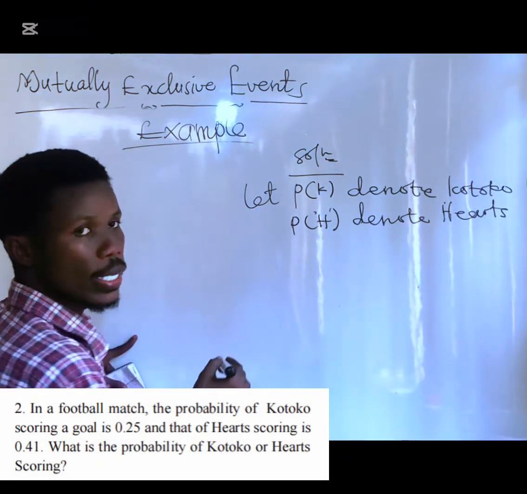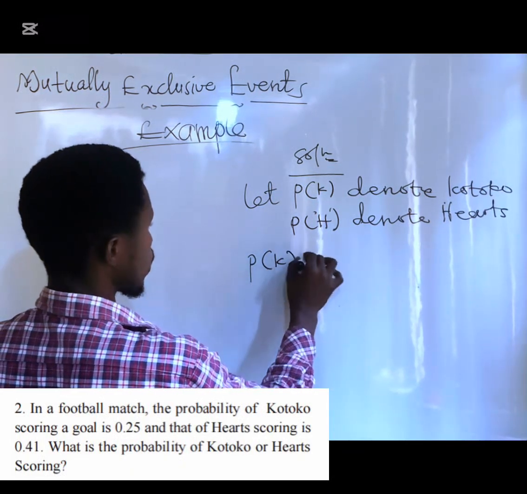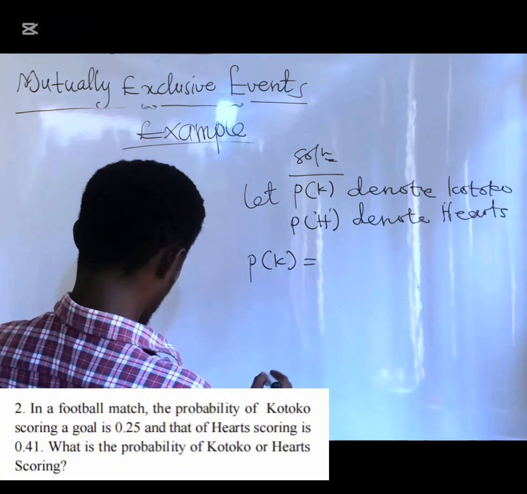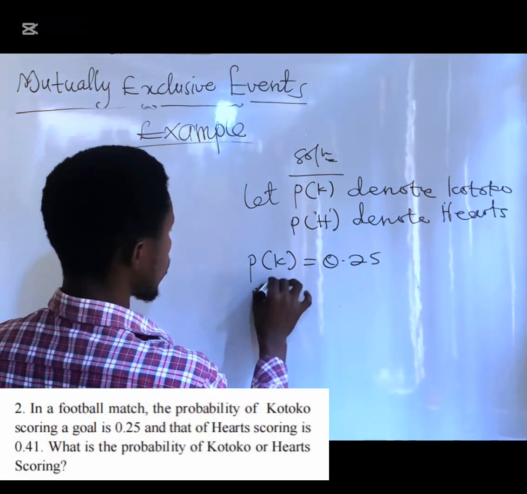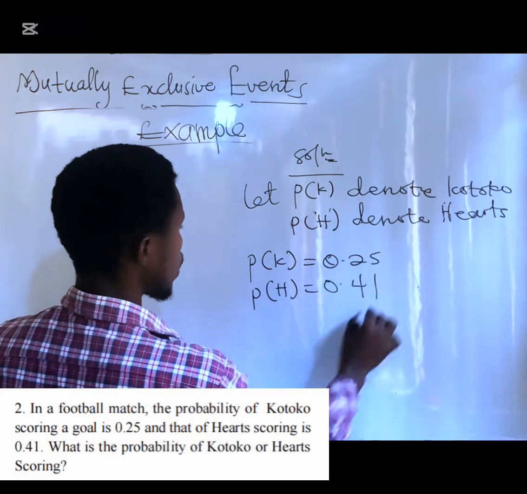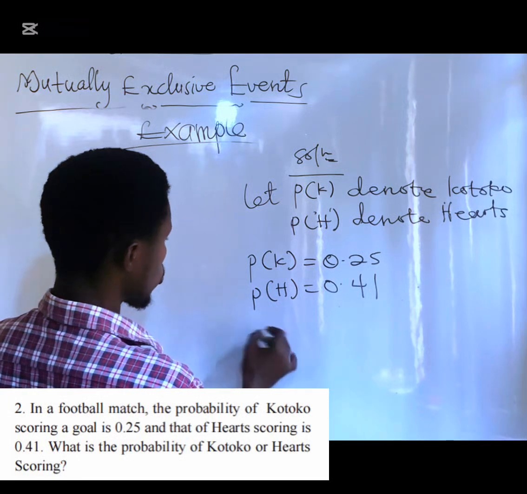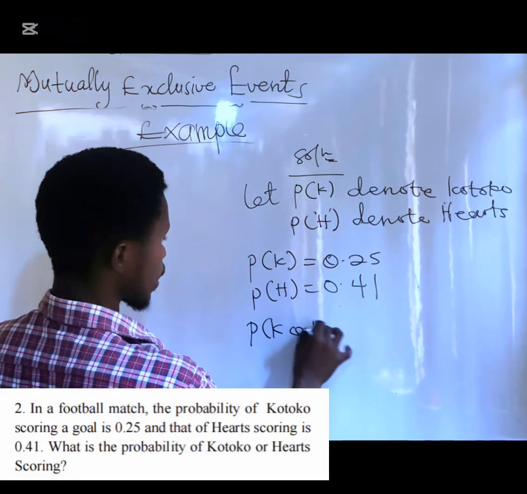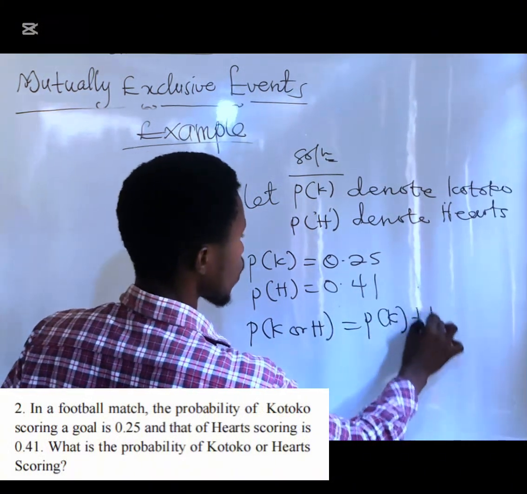So in this case, first one, let's look at the probability of Kotoko scoring. It was given as 0.25, and the probability of Hearts scoring is 0.41. But the question says, what is the probability of Kotoko or Hearts scoring? So the probability of Kotoko or Hearts scoring is going to be the probability of Kotoko plus the probability of what?